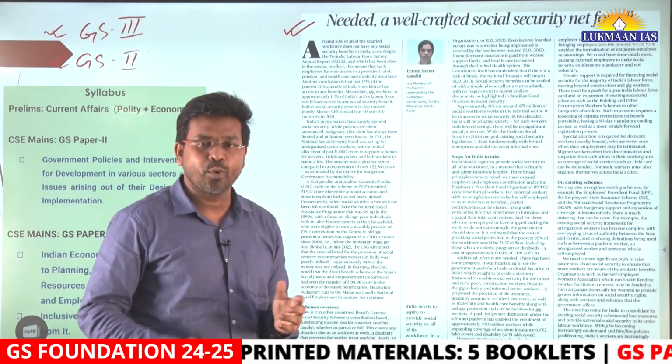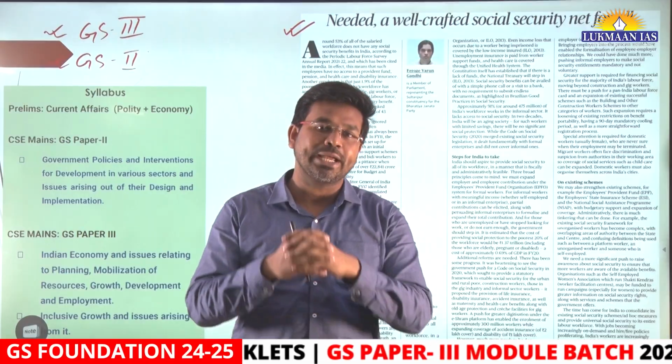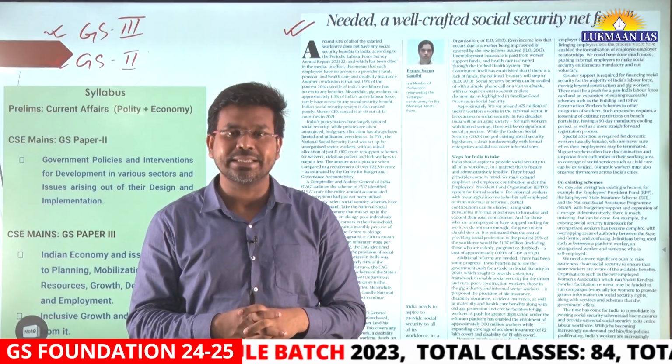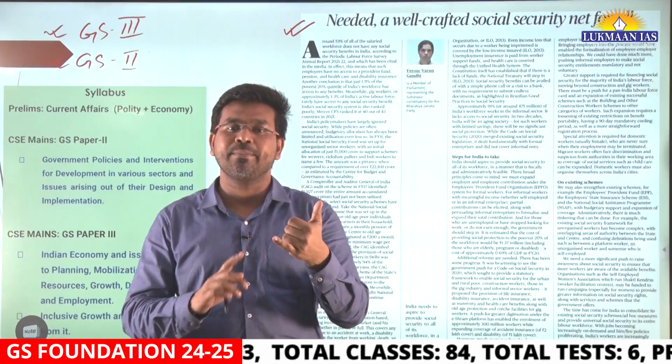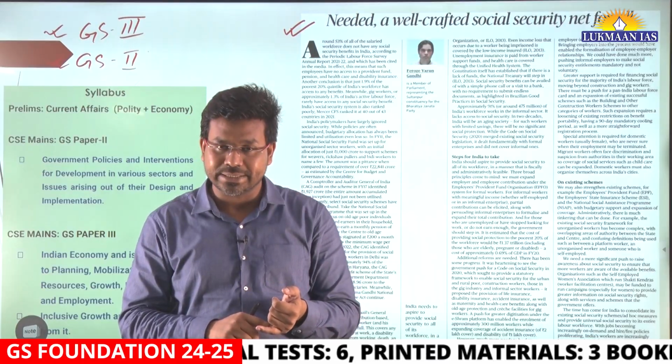So let us understand what we mean by social security. Social security means protecting certain social rights of individuals. Social rights that include giving them insurance related to their medical facilities.